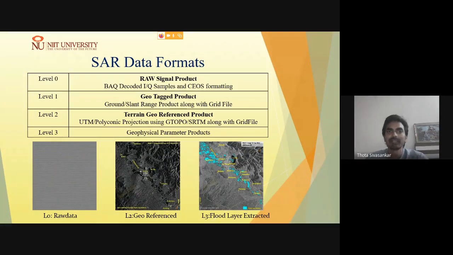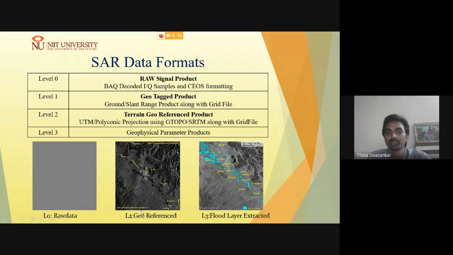Whereas level 2 and level 3 are mostly used for application-oriented work, by civil engineers or geology and geography related people. It may not be as effective for signal processing or image processing experts. As you can see, this is the sample data for level 0. You won't recognize any information from the image, and you need to do several processing steps to bring it to an image level.